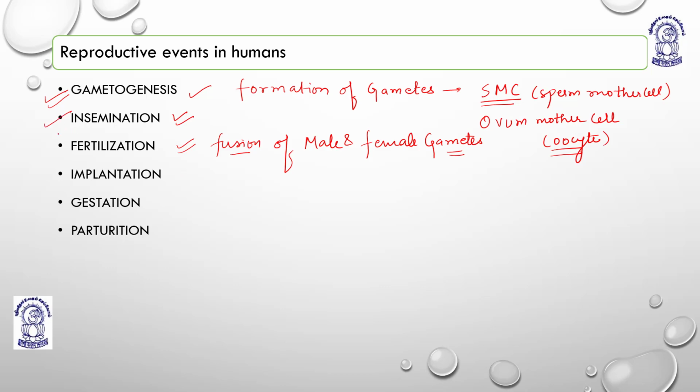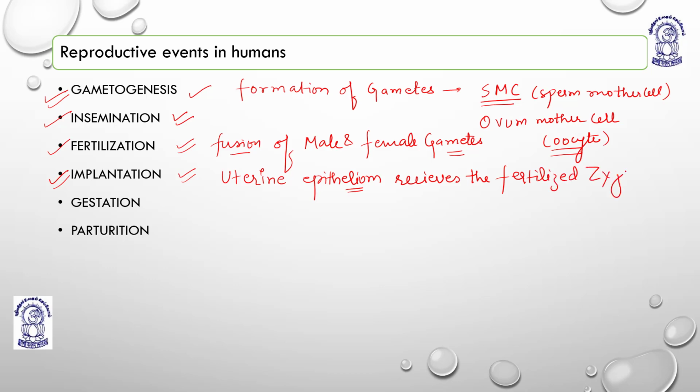Then all these steps, they are very synchronized. They are one after other. So fertilization will lead to the fusion of male and female gamete. It will lead to the formation of the zygote. The zygote within 72 hours gets implanted. The process of implantation. Implantation means it is the process in which the uterine wall, the uterine epithelium, receives the fertilized zygote.